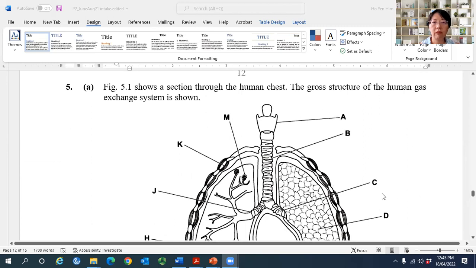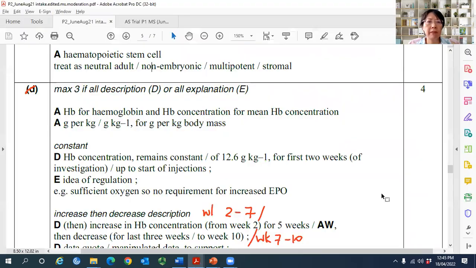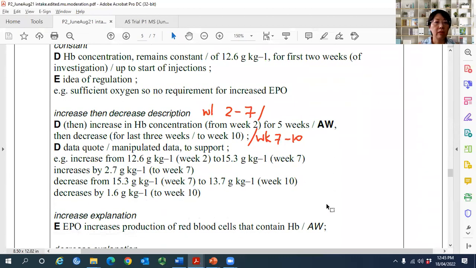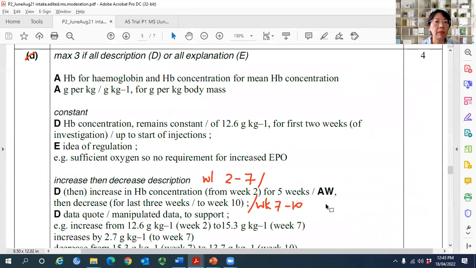Okay. Right, let's look at the mark scheme. Describe and explain. So describe the graph and after that explain why.